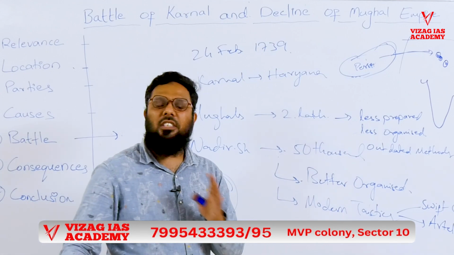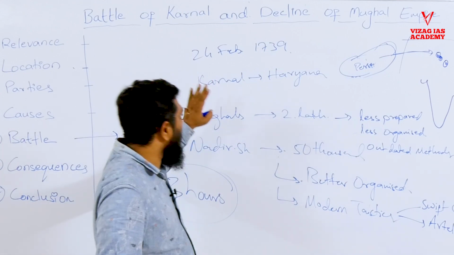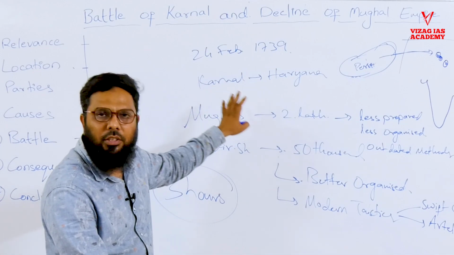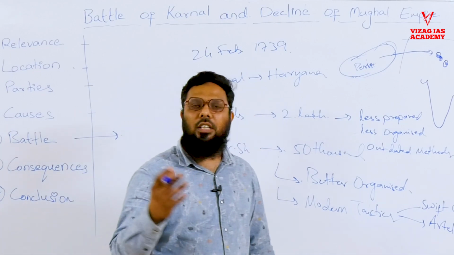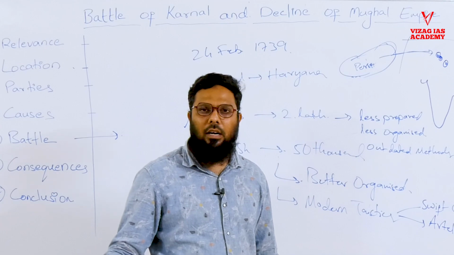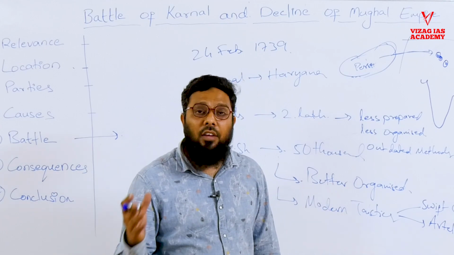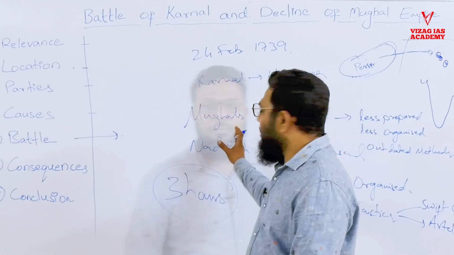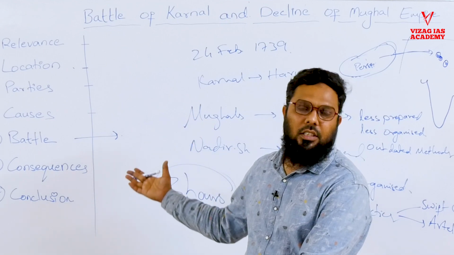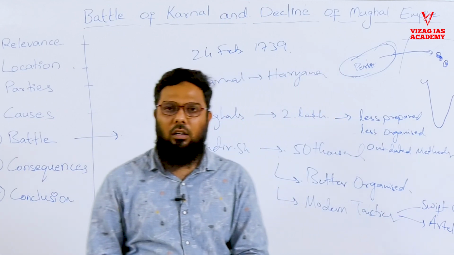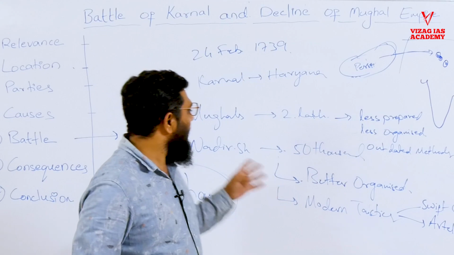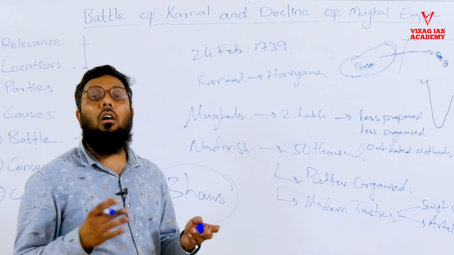Mughal prestige suffered because of this. When Muhammad Shah, the Mughal ruler, was informed that Nadir Shah is coming for battle, he said, okay, let him come. He didn't even take it seriously. So we see such negligence. And when he came to Karnal, he defeated the Mughals, and now after defeating them, he came and occupied Delhi.